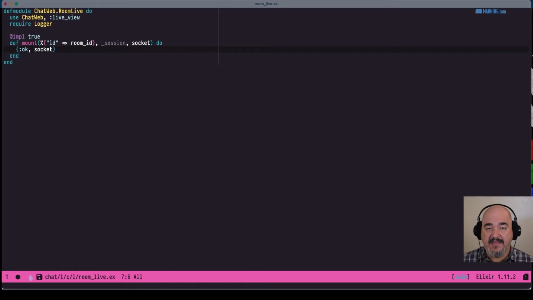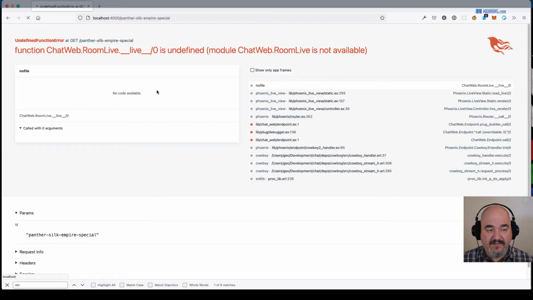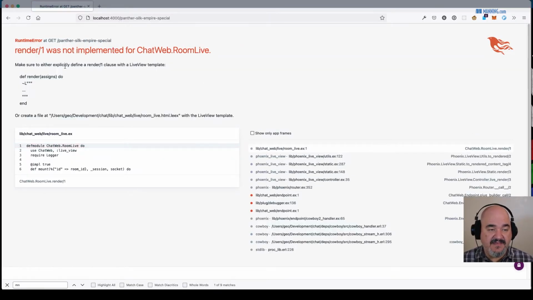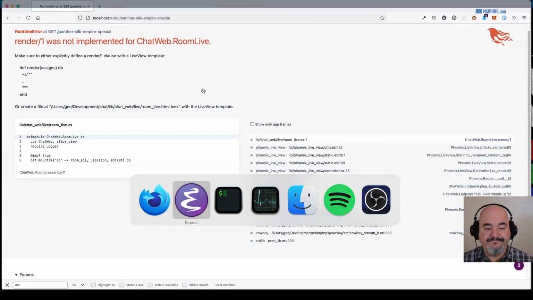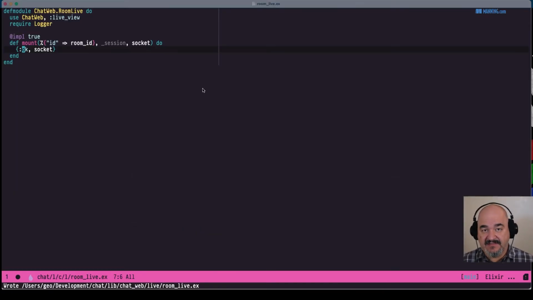So mount actually expects an OK if things have gone as expected when it mounts. So I'm going to save that. And again, we'll get probably a different error as it reloads here. Indeed, it says render 1 was not implemented for Chat Web Room Live. So we need to say what we want the server to render when someone comes to this URL.